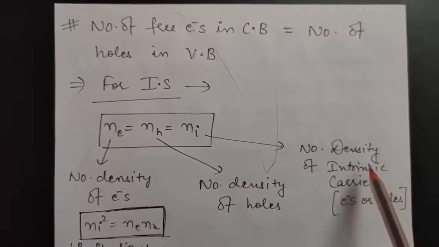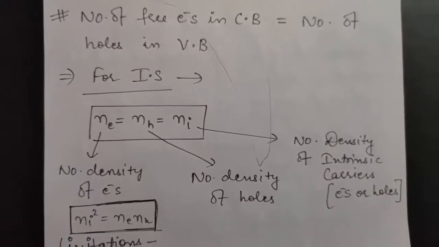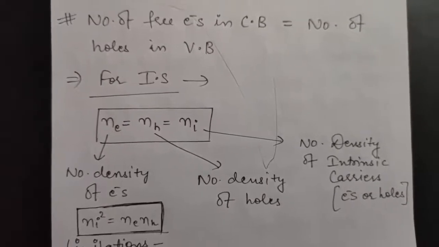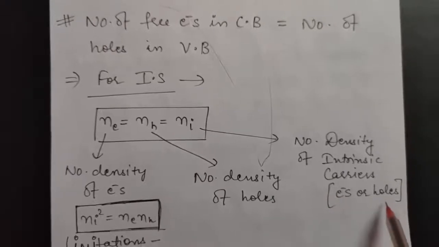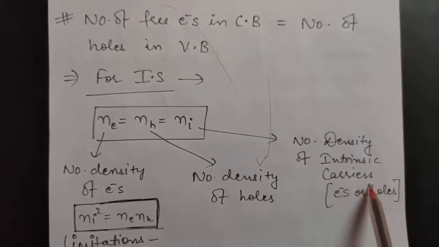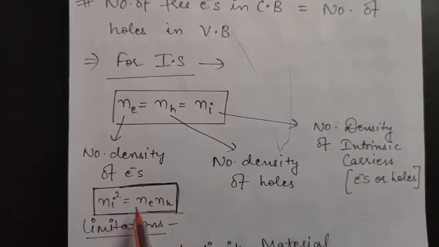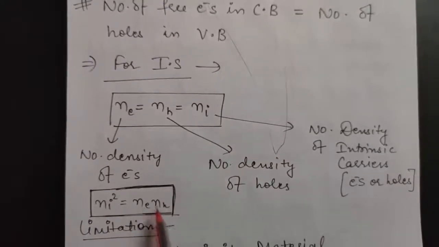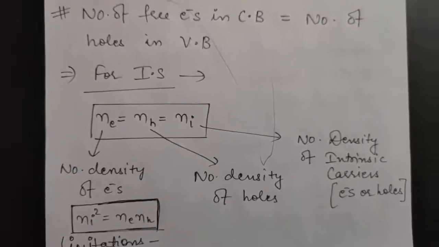Now what do you mean by intrinsic carriers? That is carriers of charge. As I told you, for an equal number of electrons, an equal number of holes is produced. So electrons and holes are both equally responsible for carrying charge in intrinsic semiconductors. If you want to calculate Ni squared, that is nothing but Ne times Nh, because Ne and Nh are each equal to Ni, so their product will give you Ni squared. So this was all about intrinsic semiconductors.